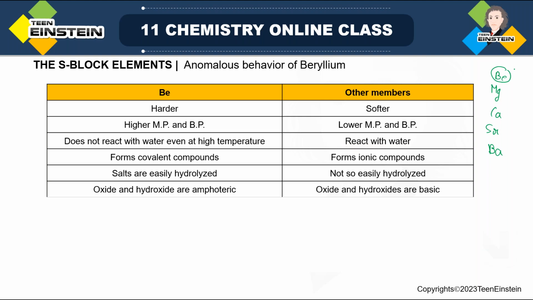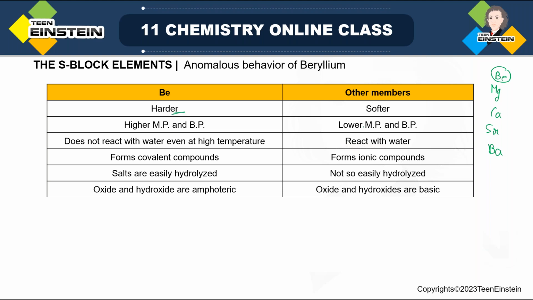The same type of observation we have also seen for group 1 metals, that is alkali metals, where the first element is lithium, then sodium, potassium. As we move down, lithium is the first member and its behavior is different. So there we discussed anomalous behavior of lithium, but now it is group 2, so it will be anomalous behavior of beryllium. Here in this table we will see the properties, both physical and chemical, where beryllium is behaving differently compared to the other members.